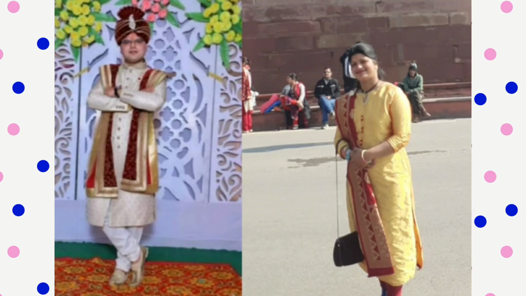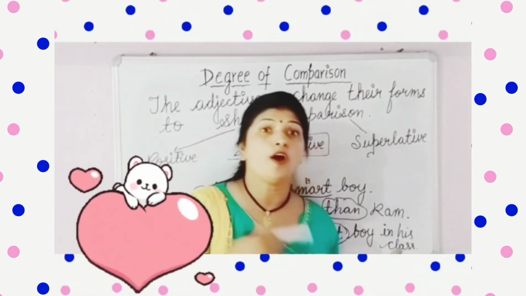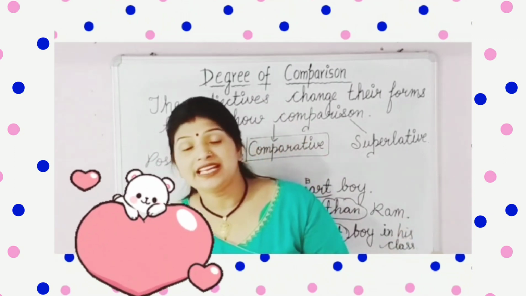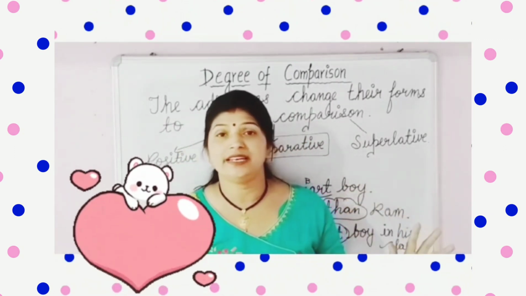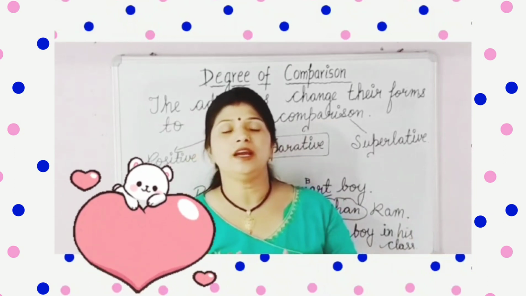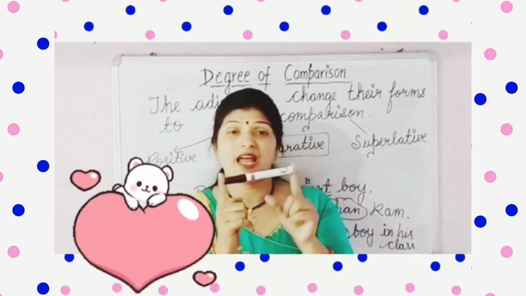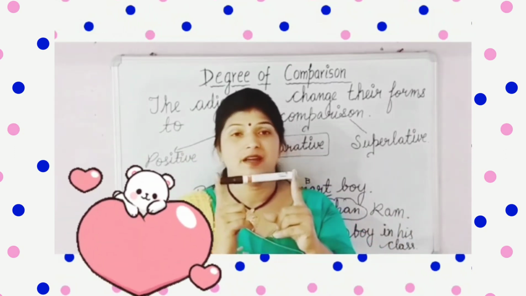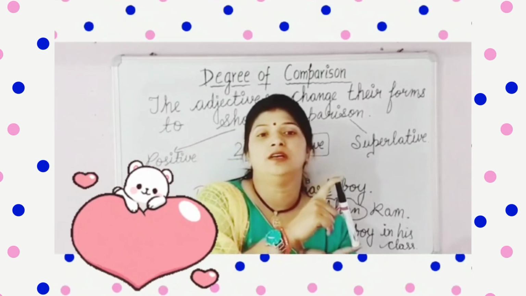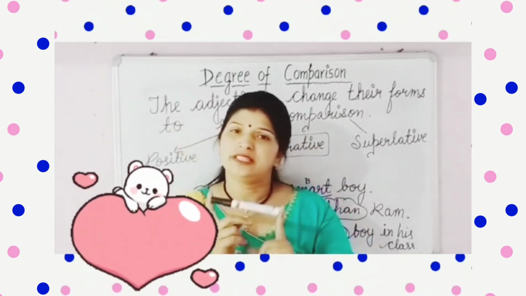So I am as tall as my brother. If I say Ruchi is as honest as Shalini, दोनों सेम ऑनेस्ट हैं, जितनी ऑनेस्ट रुचि है उतनी ही शालिनी भी है. So this is your positive form.